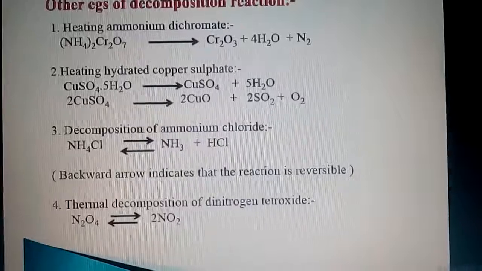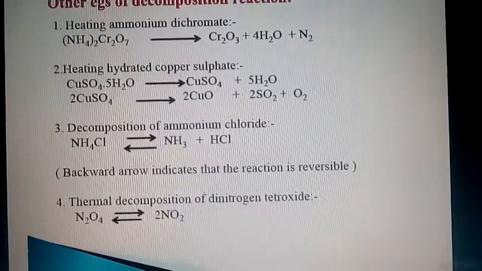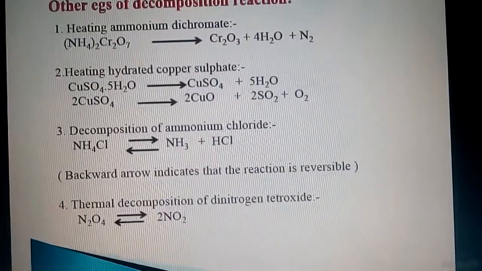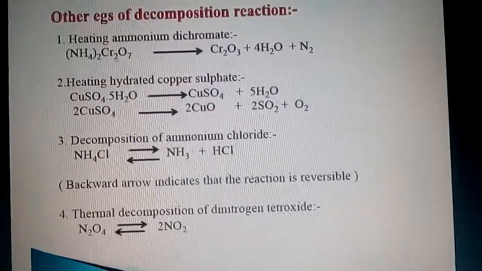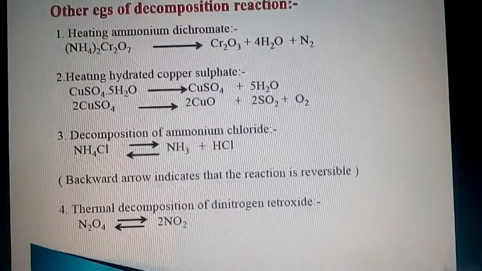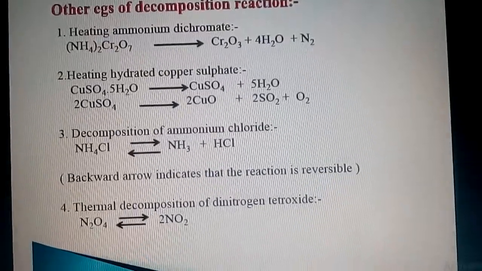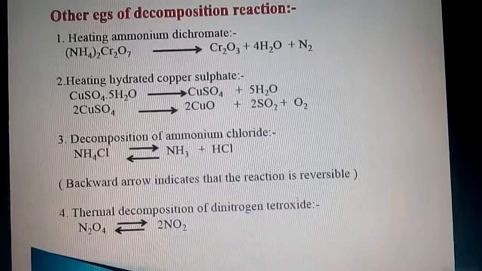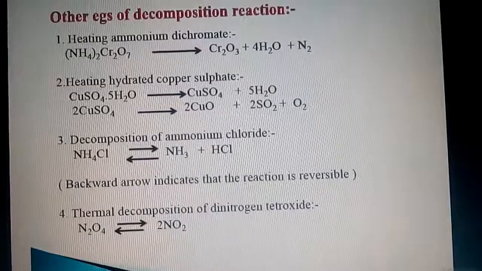Next one is decomposition of ammonium chloride to liberate ammonia gas and HCl. Now over here a double-headed arrow is shown. The arrow is pointing towards the forward reaction also and the backward direction also. It indicates that this reaction is a reversible reaction. In the same way, thermal decomposition of dinitrogen tetroxide is a reversible reaction, and these are the examples of decomposition reactions.